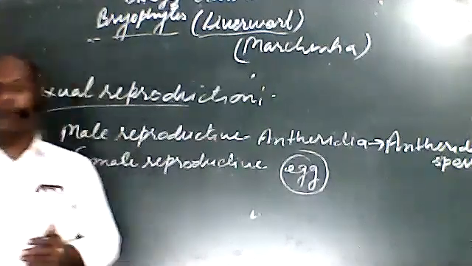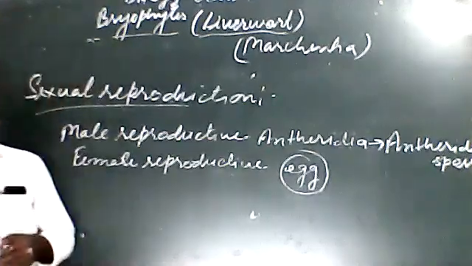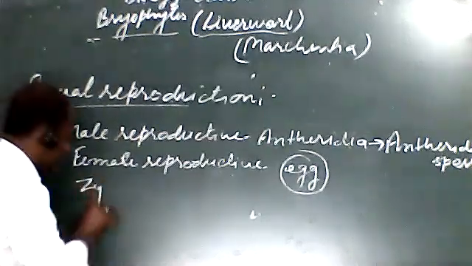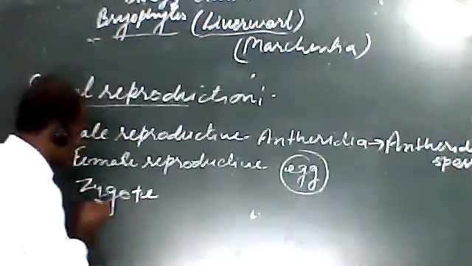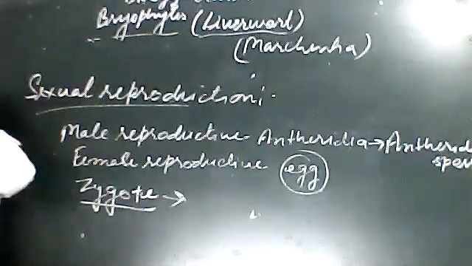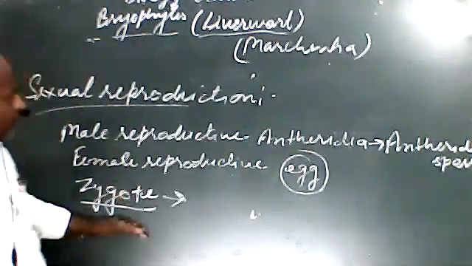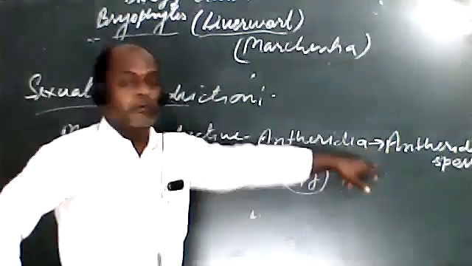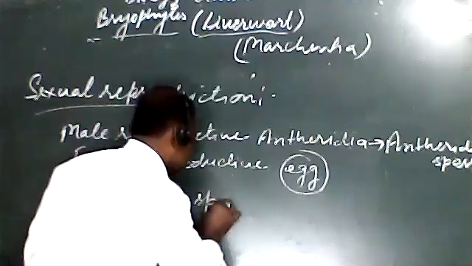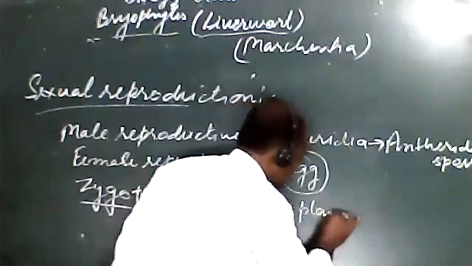As we have studied, when there is the fusion of male and female gametes, there will be the formation of a zygote, and that zygote differentiates into the sporophyte plant body.